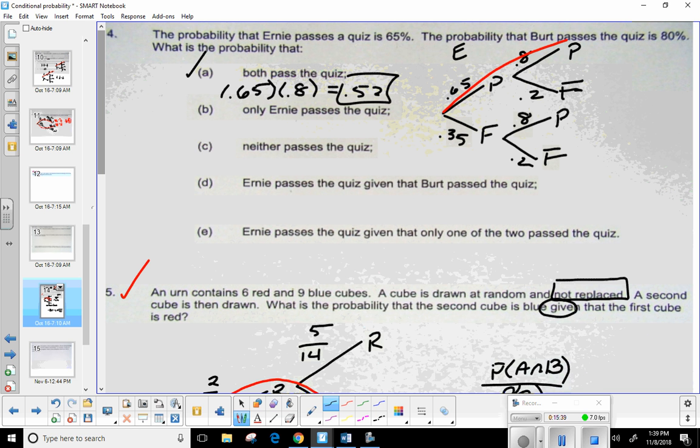Oh, I'm feeling generous. And I like the fact that it's Bert and Ernie. Anyways, let's go do B. Only Ernie passes the quiz. 0.13. Okay. And how'd you get that?